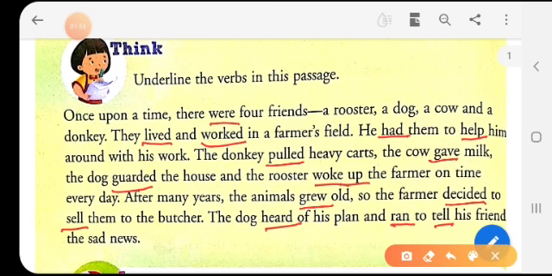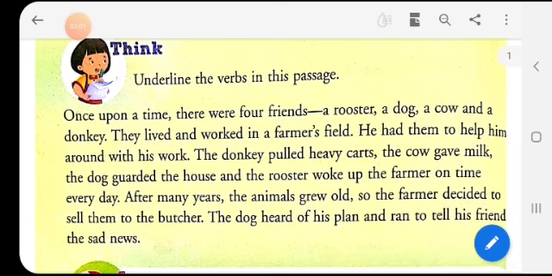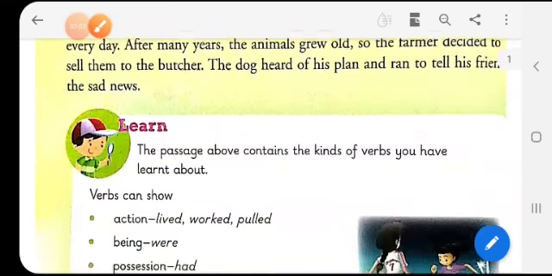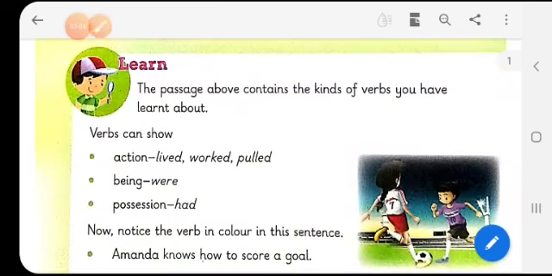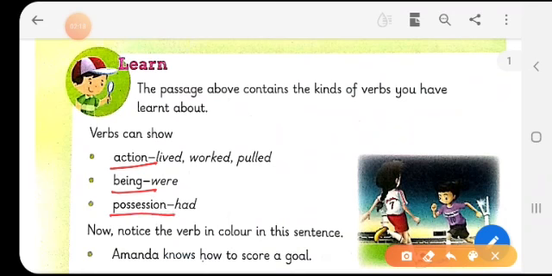Children, we have marked all the action words in this passage. Let's see what is told. The passage above contains the kinds of verbs you have learnt about. Verbs can show. What can the verbs show? They can show the action, being and possession. These are the 3 things that a verb shows.